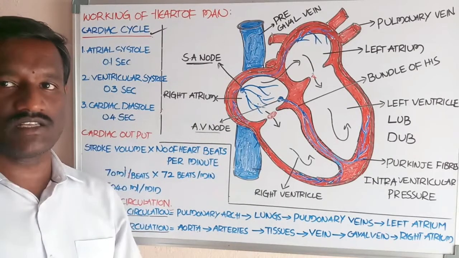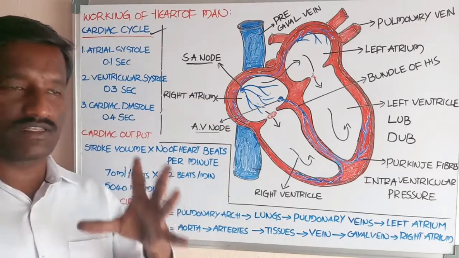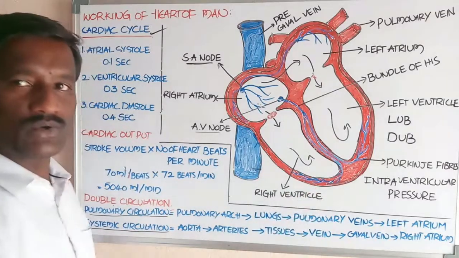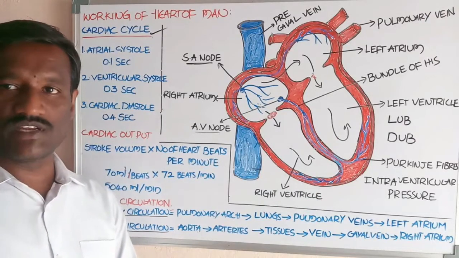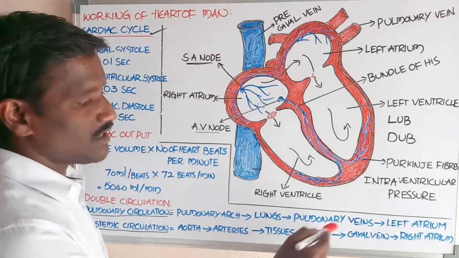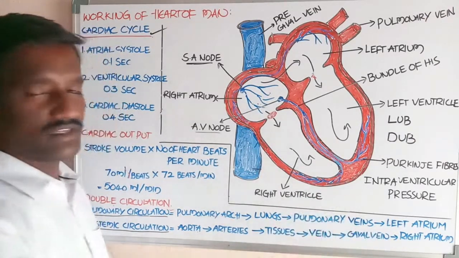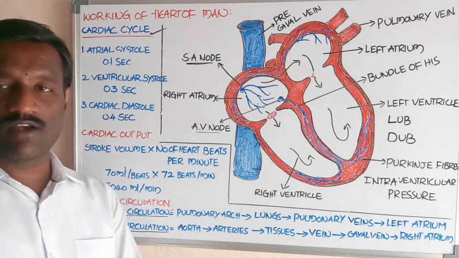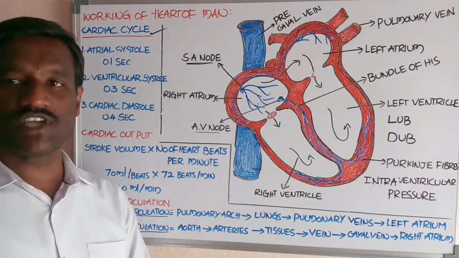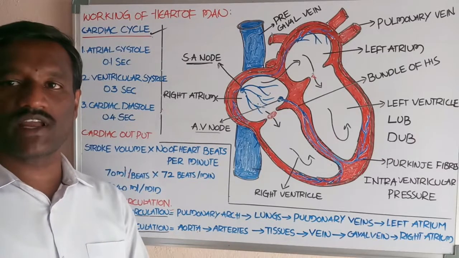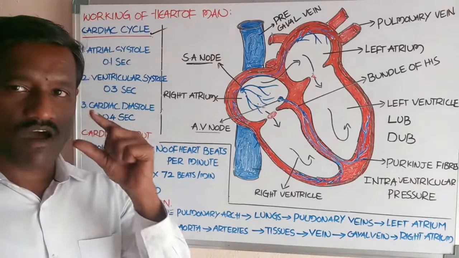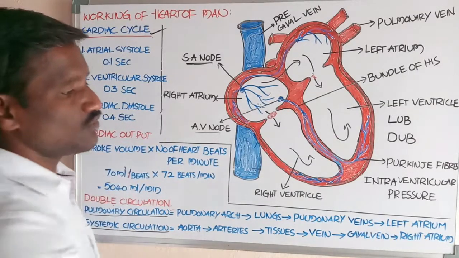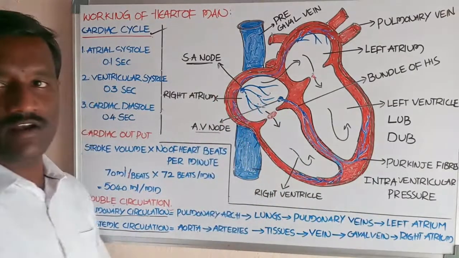After the exchange, the blood capillaries open into venules. Venules open into veins. Veins carry the blood into the caval veins, the postcaval vein and precaval vein, also called the inferior vena cava and superior vena cava. These are the largest veins, which open into the right atrium.